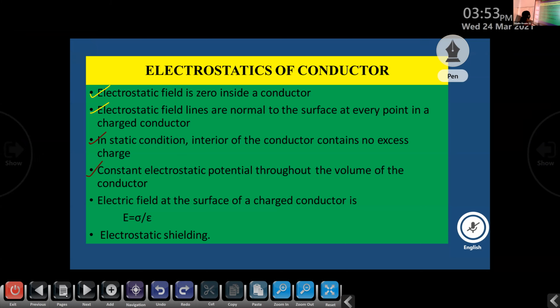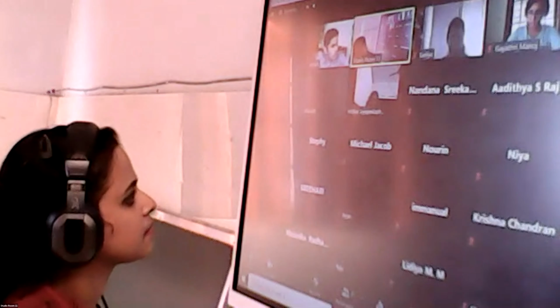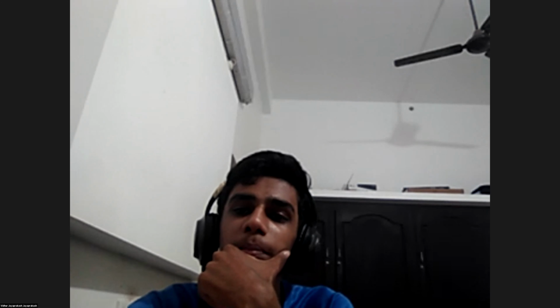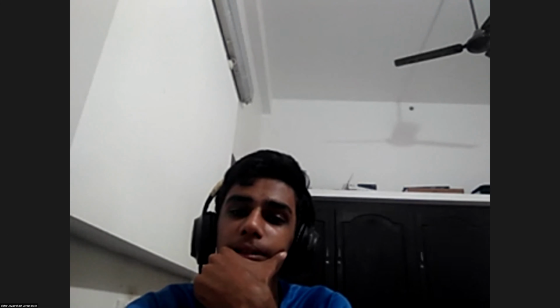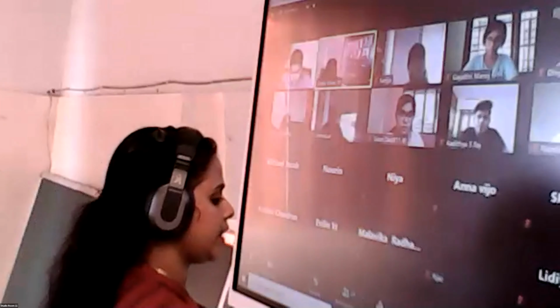Okay. So before proving this, can you recall what you mean by electrostatic potential? Yes, Vidur. What do you mean by electrostatic potential? It is the work done to bring a unit test charge from infinity to a point in the electric field. That's very good. It is the work done to bring a charge from infinity to a particular point P in the electric field.